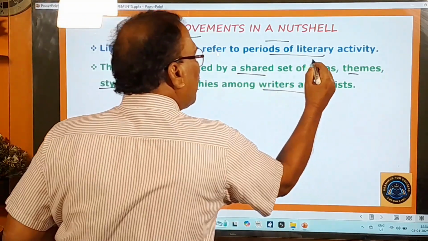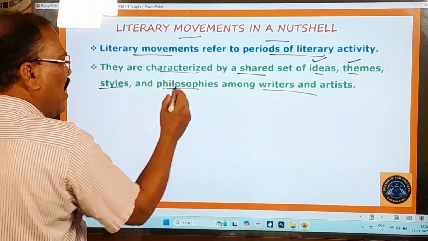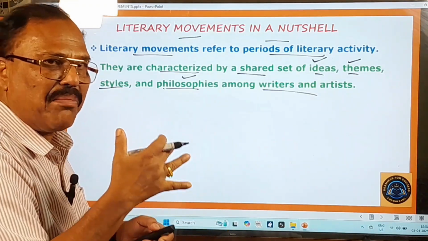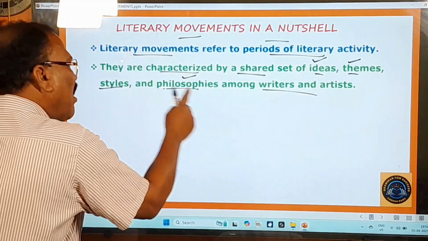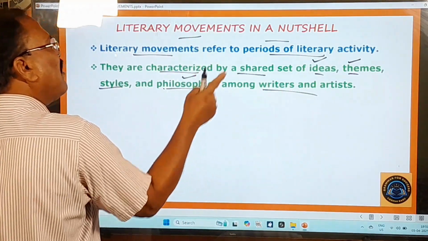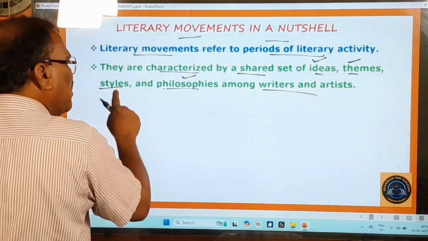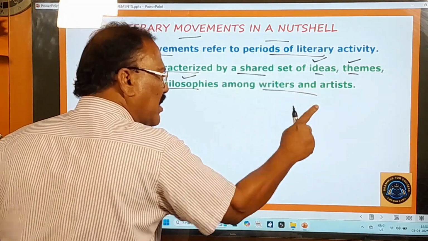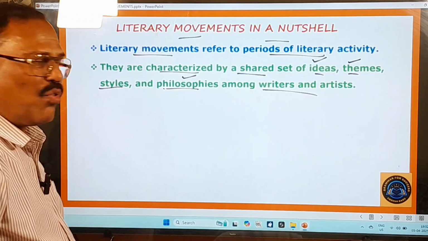A shared set of ideas, themes means subjects, styles, and philosophies means beliefs, values or viewpoints, among writers and artists. The meaning of this point is that these literary movements are indicated by a set of ideas, themes, styles and philosophies shared among all the writers and artists. So that is the second introductory point about these literary movements.